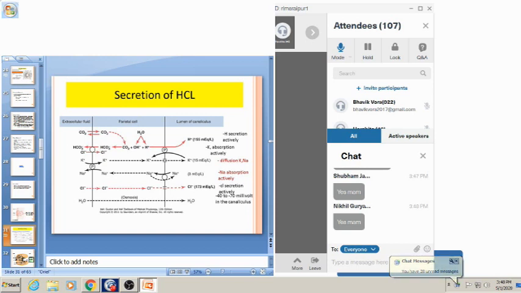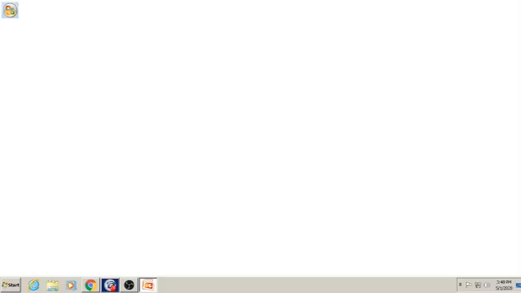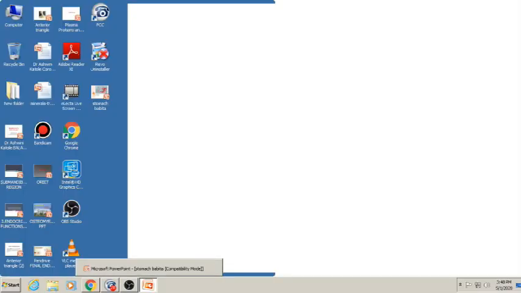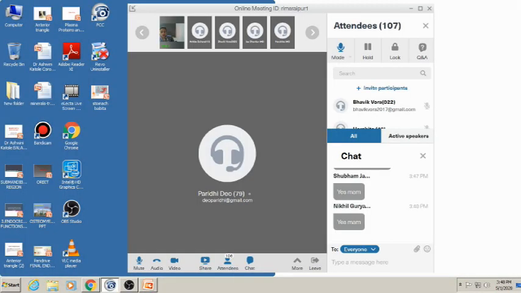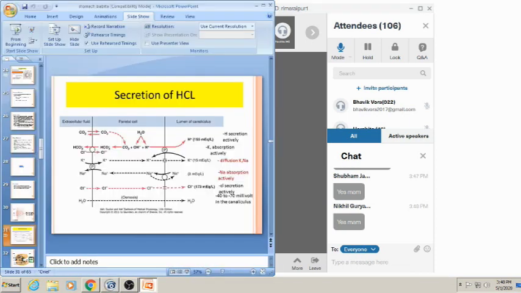For balancing this, there is a diffusion of potassium and some amount of sodium. As well, whenever hydrogen comes out of the parietal cells into the lumen of canaliculus, some potassium is actively transferred into the parietal cells with the help of hydrogen potassium ATPase.